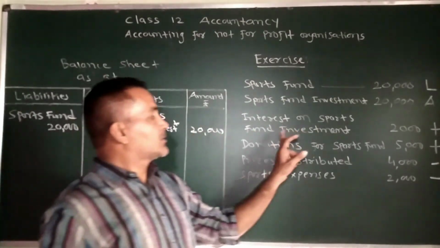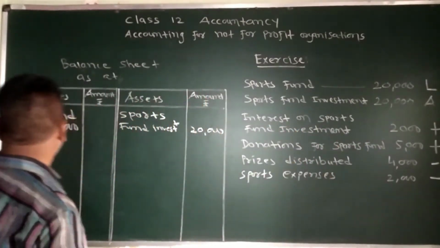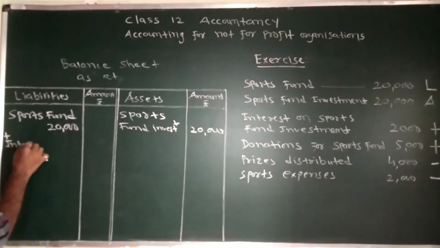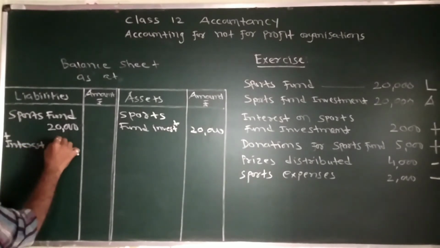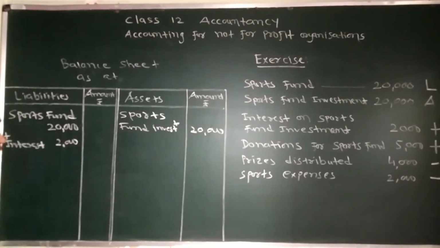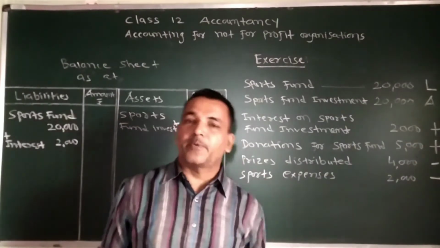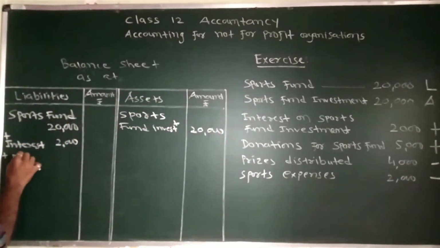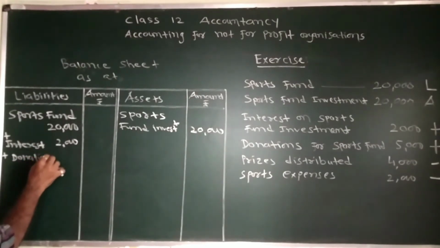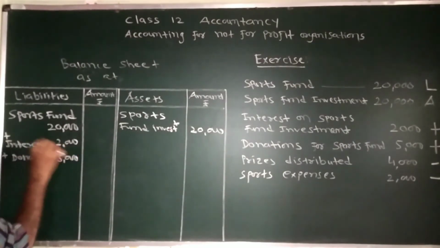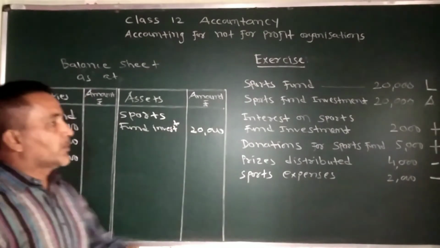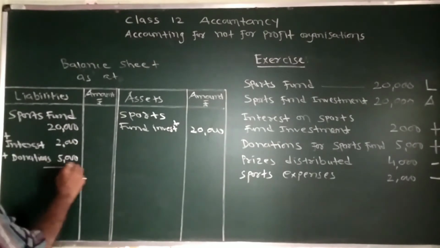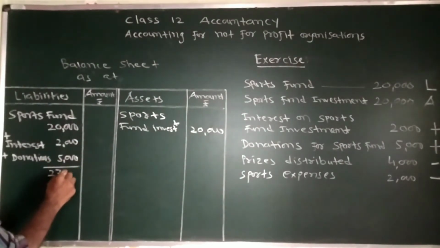Thereafter, interest received on sports fund investment 2,000. It will be added in the fund. So plus interest. The amount is 2,000. Donations received for sports fund 5,000. It will also be added in the fund. Plus donations. Rupees 5,000. So first, these three items will be added. Total of these three, 27,000.